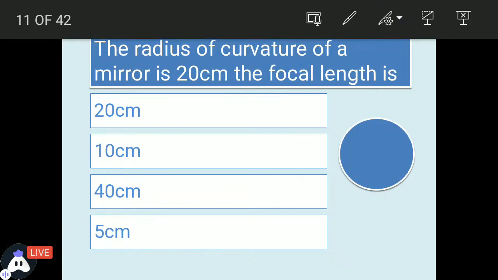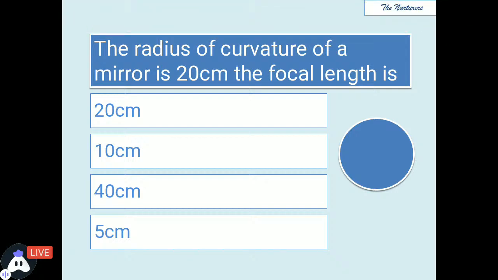The radius of curvature of the mirror is 20 centimeter. Find the focal length. This is a very easy question and the answer must be there within some seconds. Radius of curvature is 20 centimeter. What is the focal length? Okay. What is the relation of the focal length and the radius of curvature? Perfect. Great.